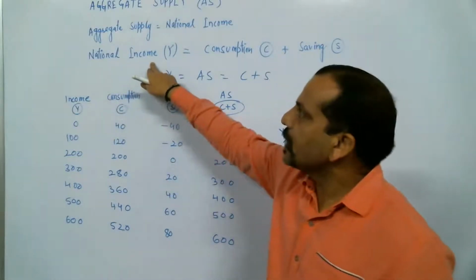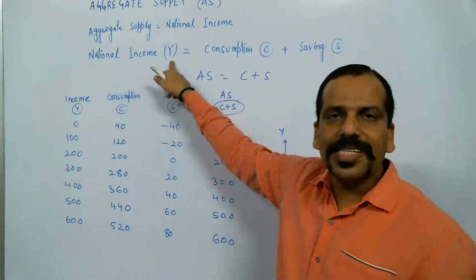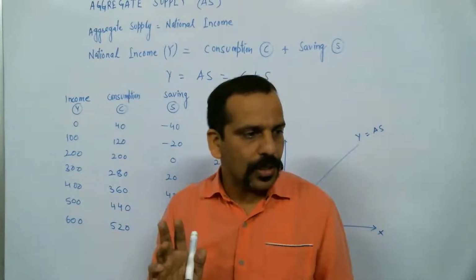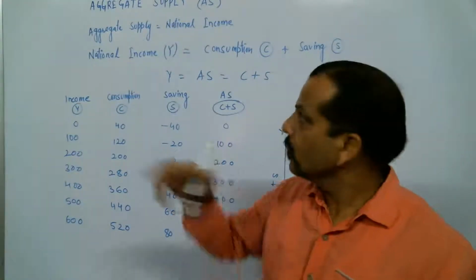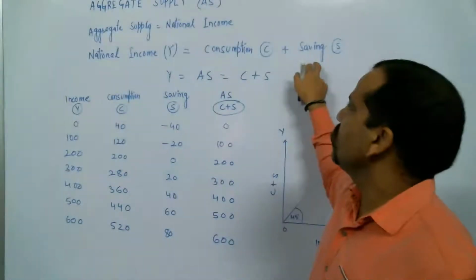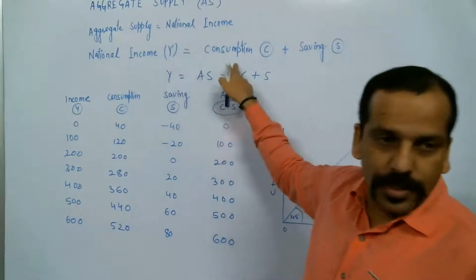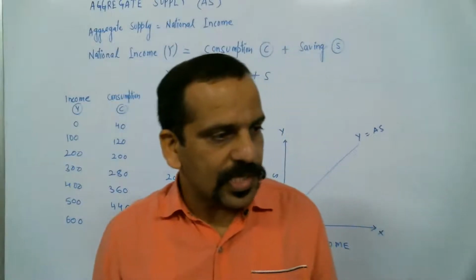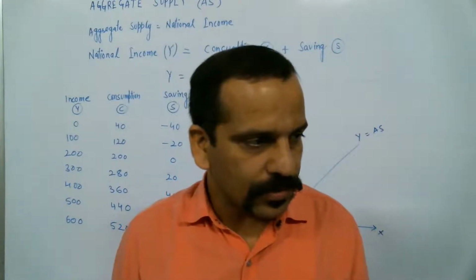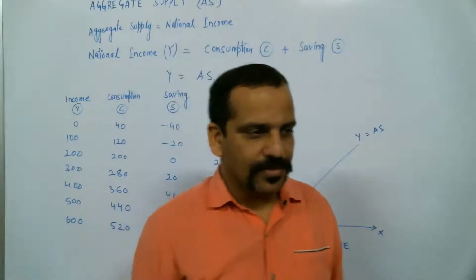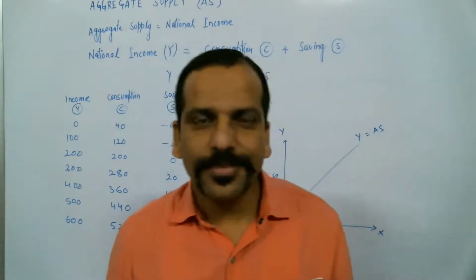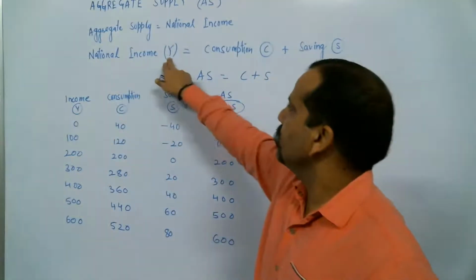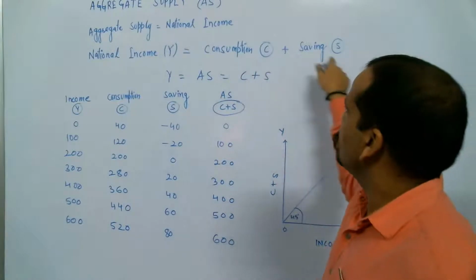So national income. Next, what does Y stand for in national income? Income is equal to consumption plus saving. Income is either consumed, and if not consumed, then it is saved. Mohit, is there any doubt, or Kanchan? So national income Y is nothing but equal to consumption plus saving.